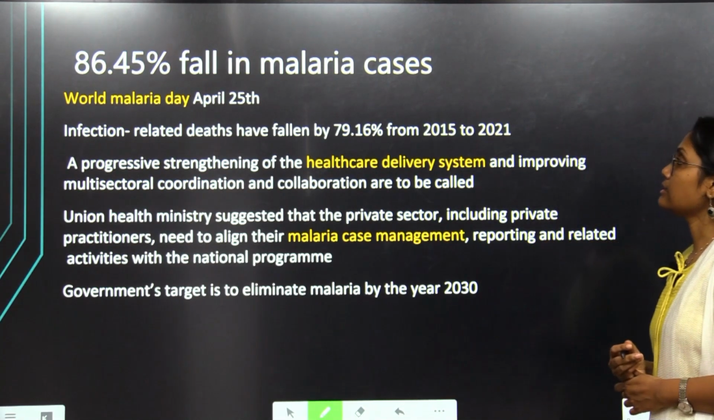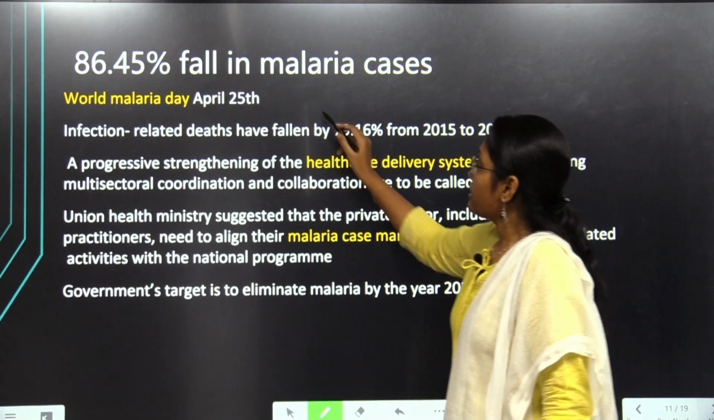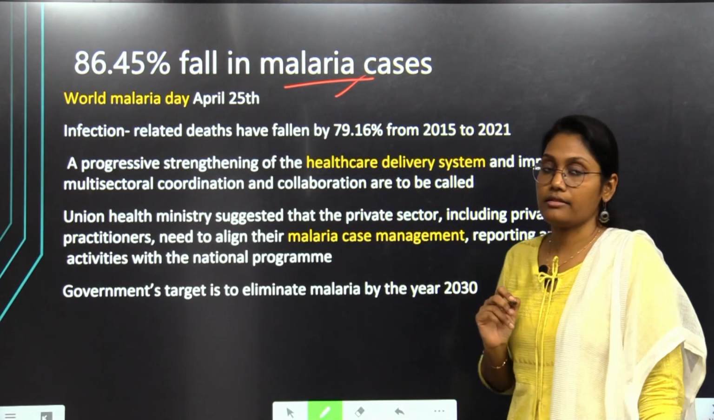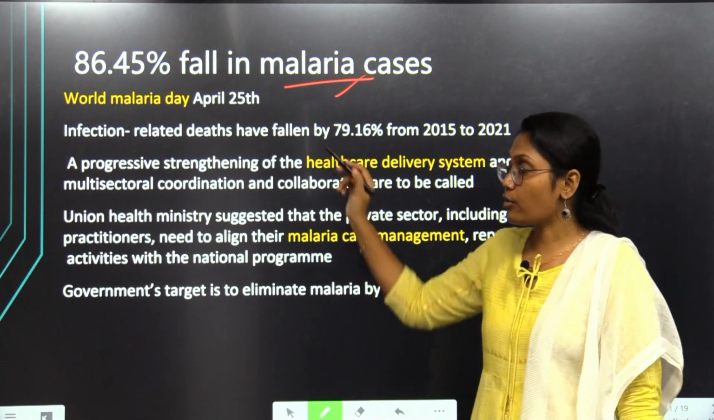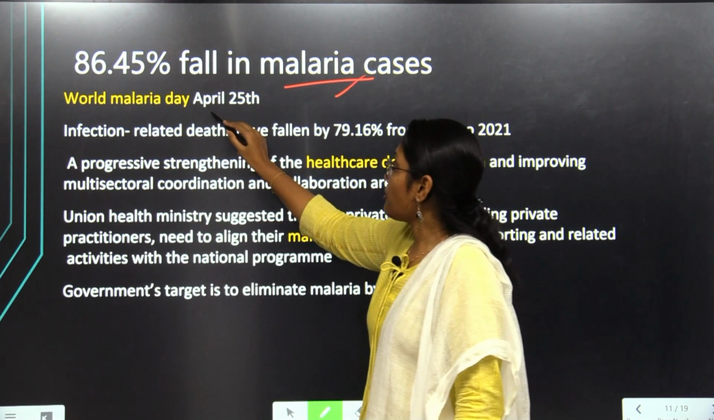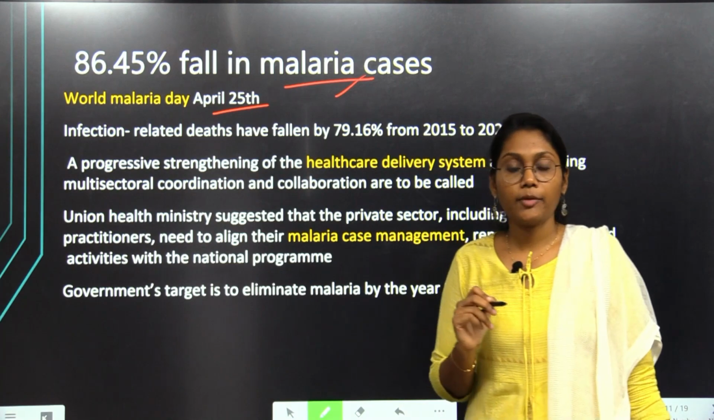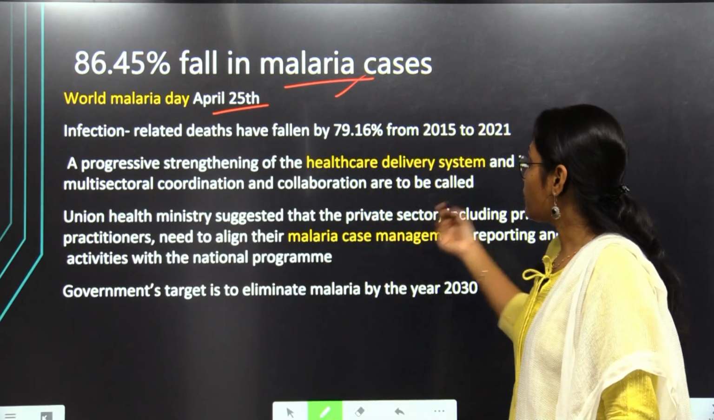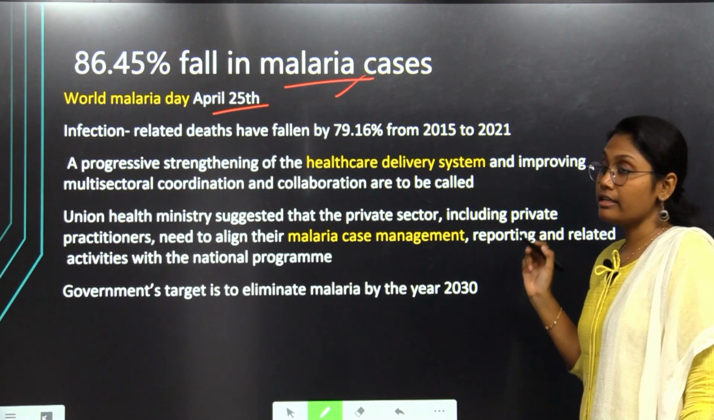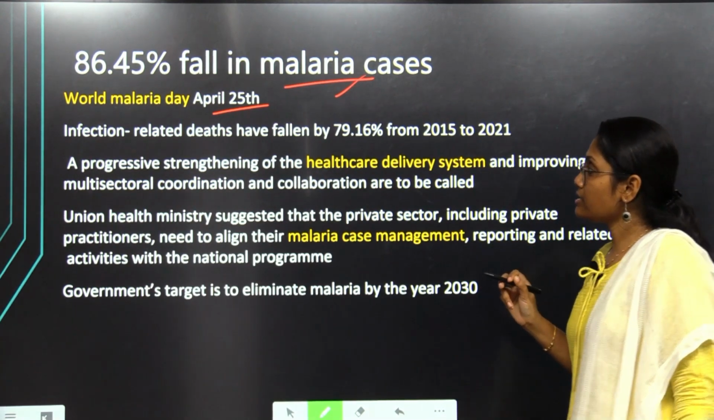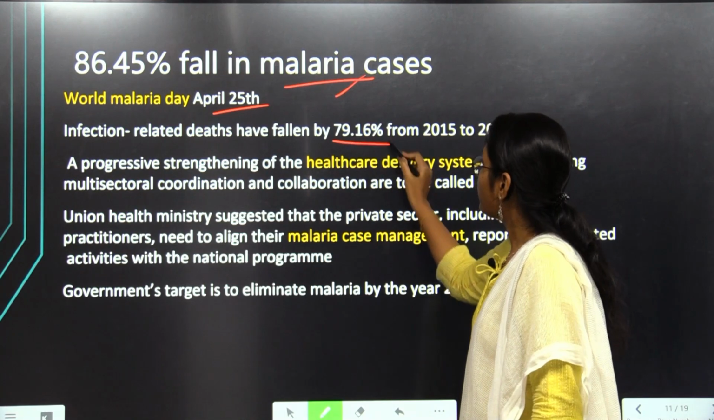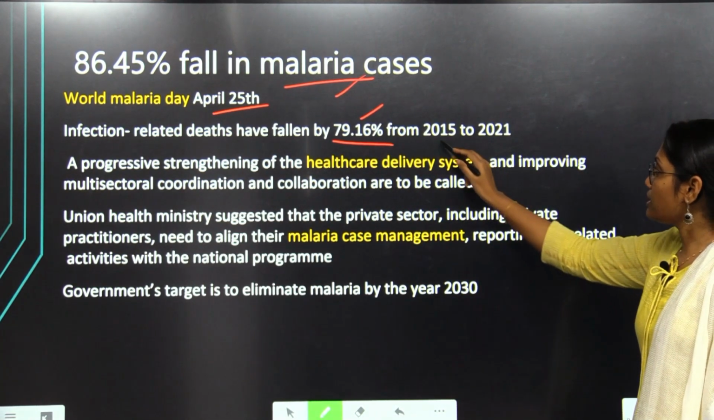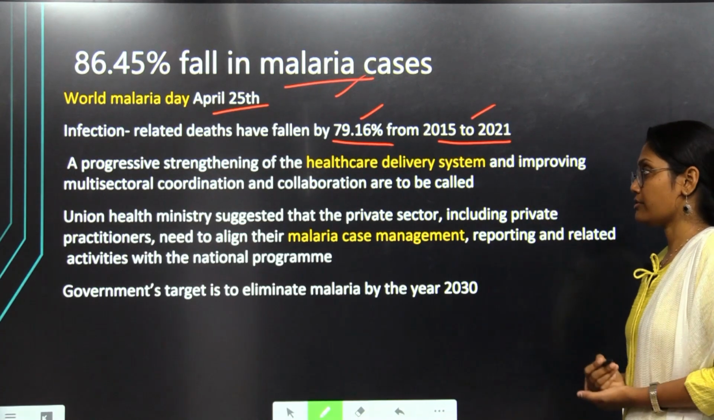Moving forward, let us see the next news article. There is a sharp decline, a fall in malaria cases, that is nothing but 86.45%. As we remember Malaria Day on April 25th, we are studying these scenarios and percentages of malaria cases. So, infection related deaths have fallen by nearly 79%, that is nearly 80%, from the year 2015 to 2021.